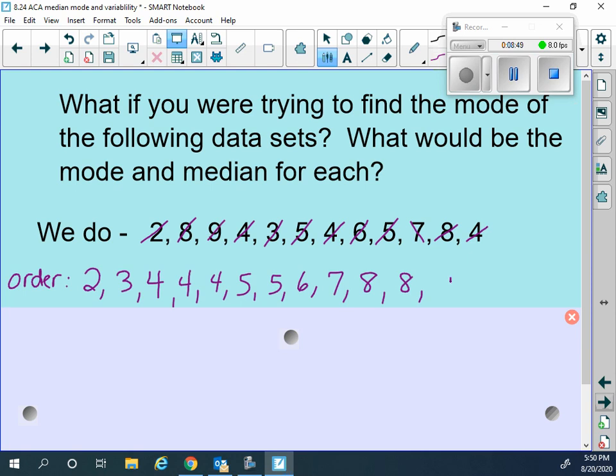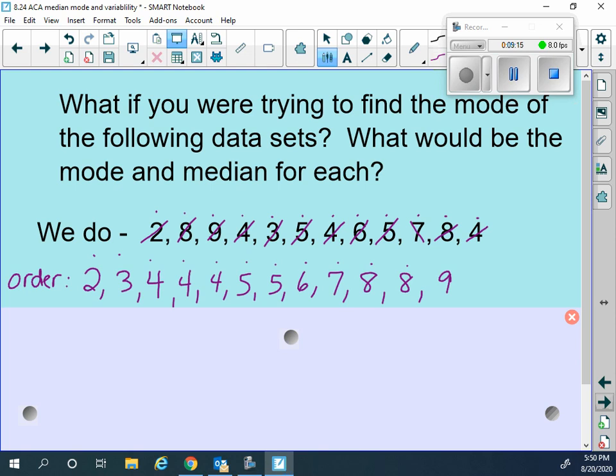and then a 9. Now, one final thing you want to do here is make sure you got them all. So there are 1, 2, 3, 4, 5, 6, 7, 8, 9, 10, 11, 12 numbers. I want to check 1, 2, 3, 4, 5, 6, 7, 8, 9, 10, 11, 12 numbers in my list as well. I just want to make sure that I didn't forget anything. Okay? All right.